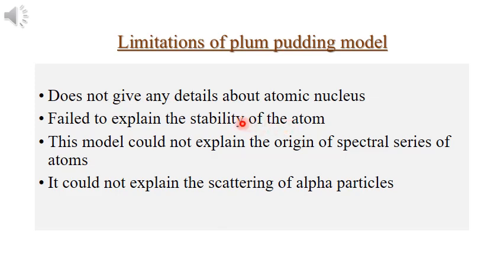And next is, he failed to explain the stability of the atom. He could explain the electrical neutrality. There are positive and negative charges and there is an electrostatic arrangement, and these things were explained by his model, but he failed to explain the stability of the atom. He could not even explain the scattering of alpha particle. That is the main study which led to a lot of progress in chemistry. The experiment was later conducted by Rutherford. This model even could not explain the origin of spectral series of atoms. So these are the main limitations of plum pudding model.